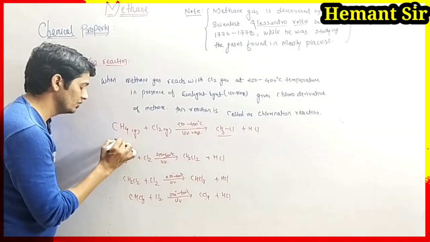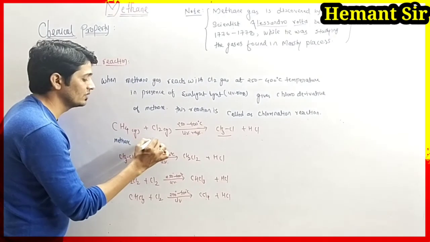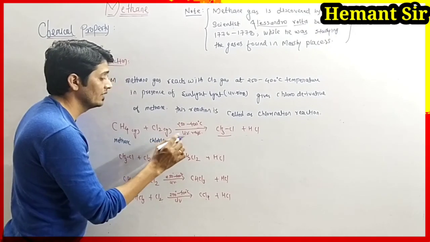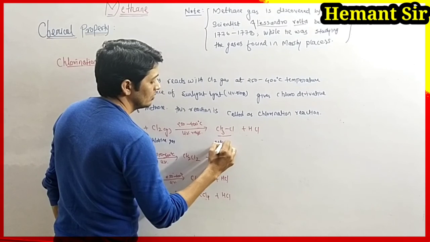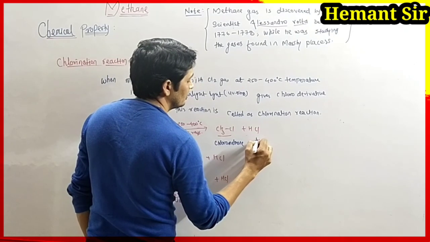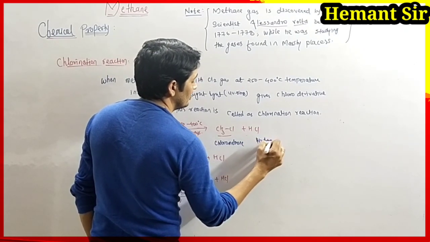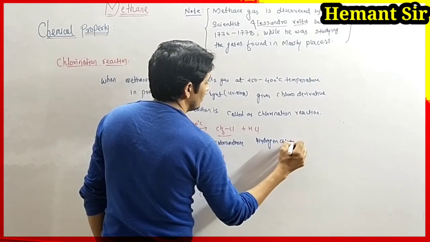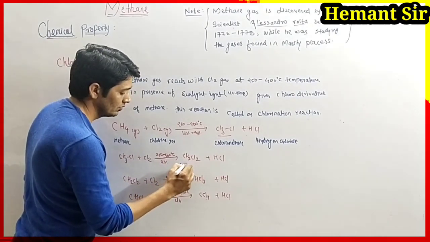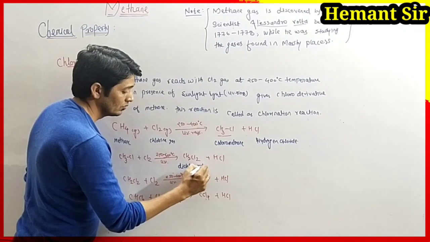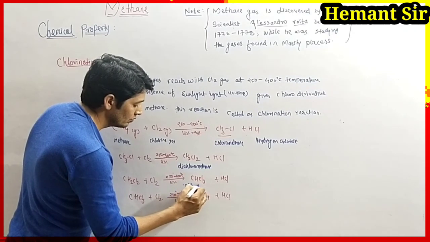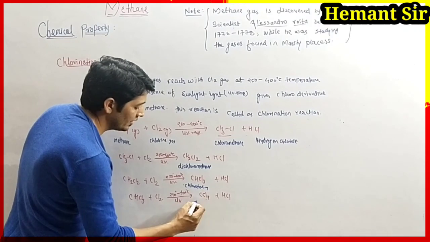Now we have to write the names of the reactants and products. It is methane, chlorine gas, chloromethane, hydrogen chloride, dichloromethane, chloroform, and carbon tetrachloride.